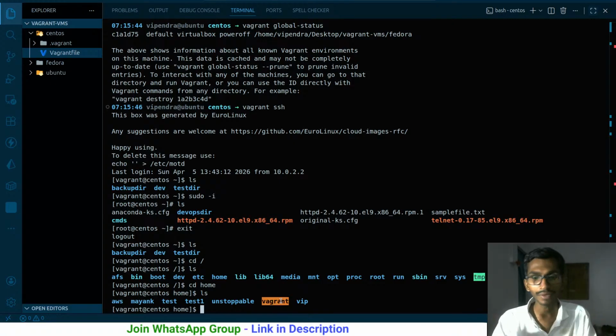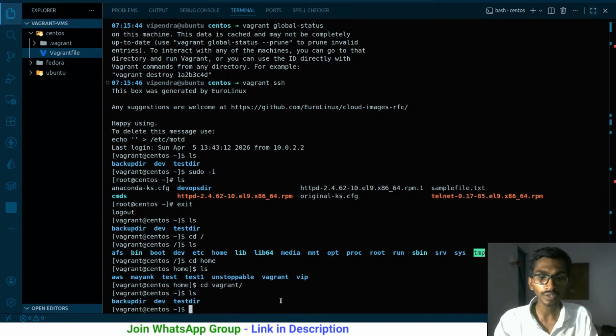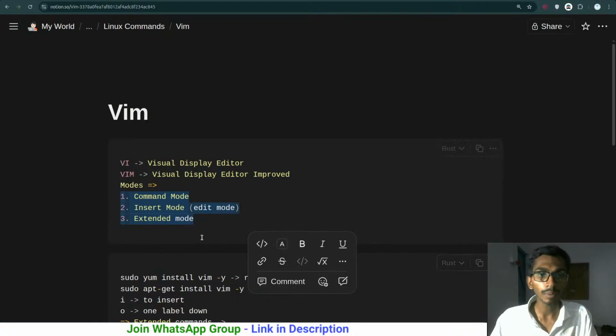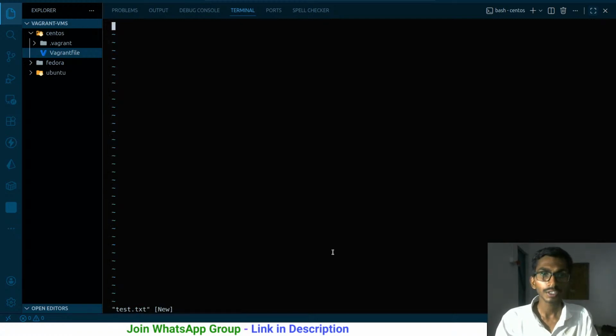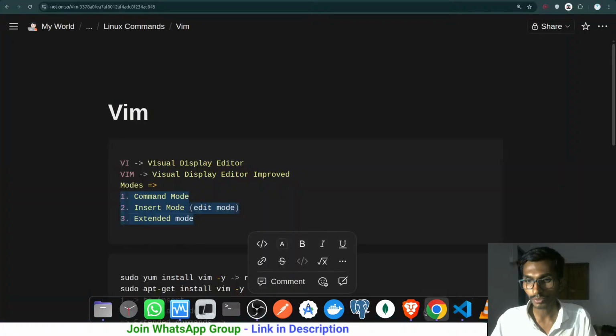Right now Vagrant is the user, so cd vagrant. Let's not worry about all these things, it's going to be confusing. What am I going to be doing? First of all, let's create a file, vi test.txt. This would be better. This file has been created. I need to simply paste some content over here.